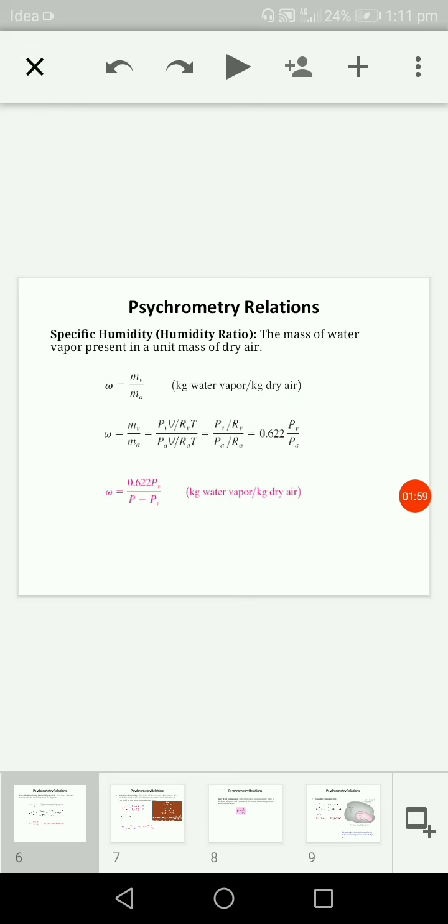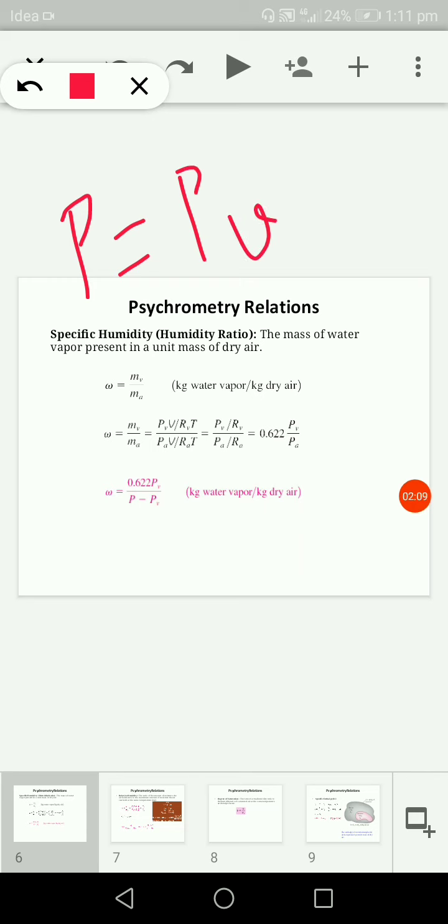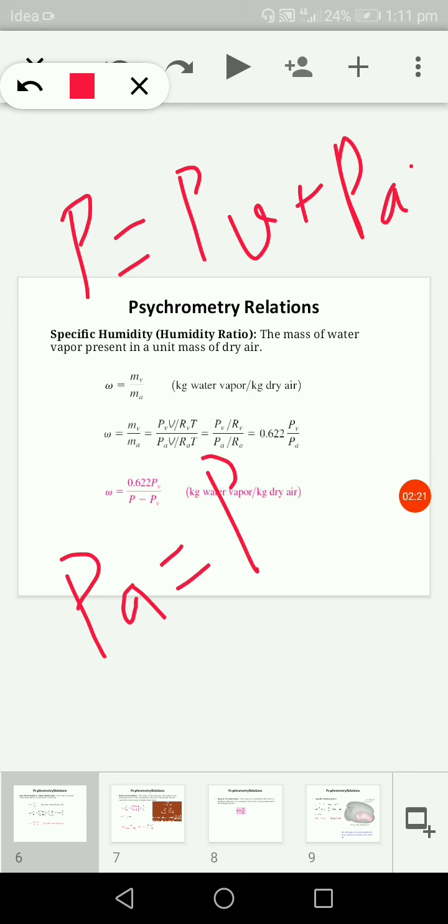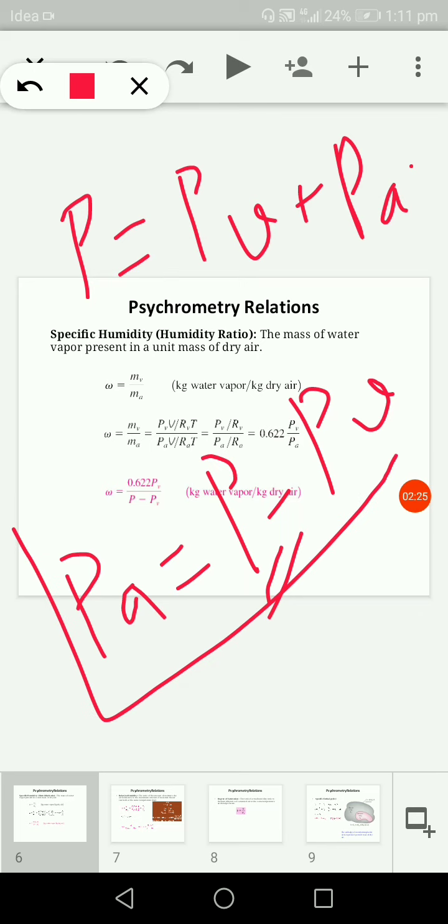As you all know, moist air is a mixture of dry air and water vapor. So the total air pressure equals the vapor pressure plus the dry air pressure. That is, P = Pv + Pa, so Pa can be written as P - Pv, where P is the total pressure minus the vapor pressure.